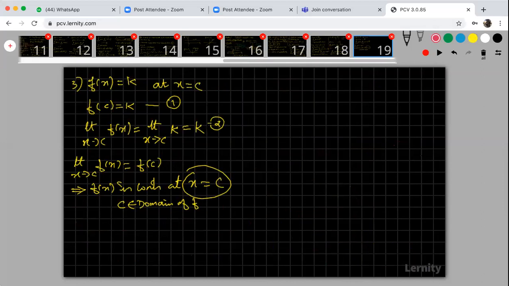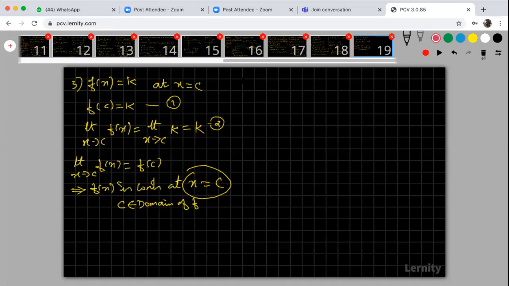So that means for any point the function is continuous. That is the meaning. Therefore, if at every point the function is continuous, the function is called simply continuous. No need to write f is continuous at x is equal to 2, x is equal to 1, x is equal to 5. Simply write as f is continuous. So that is the next definition.